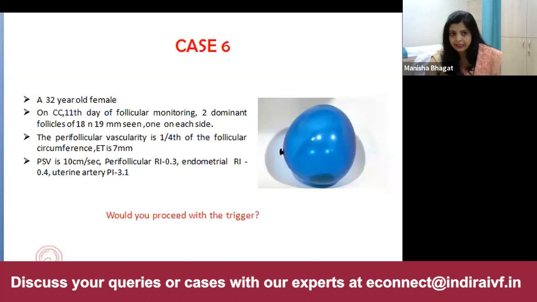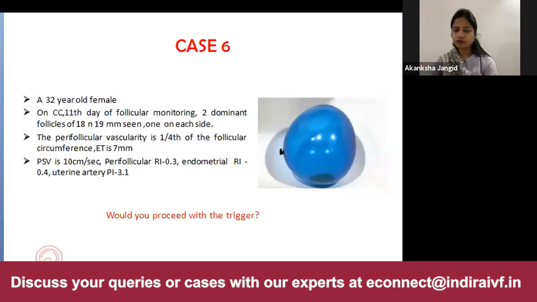So, Dr. Tanu, in this case, first thing is the patient is on CC, and she has two dominant follicles of 18 and 19 millimeter. The endometrial thickness is 7 millimeter and perifollicular vascularity is 1/4 of the follicle circumference. I would not like to trigger now, first because the ET is just 7 millimeter. There have been a lot of trials showing that if the ET is between 8 to 12 millimeter, the pregnancy rates increase.